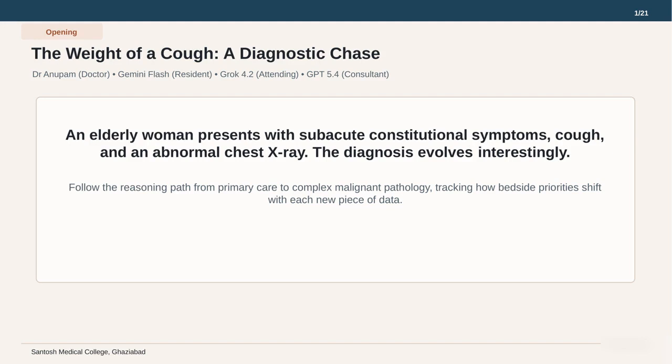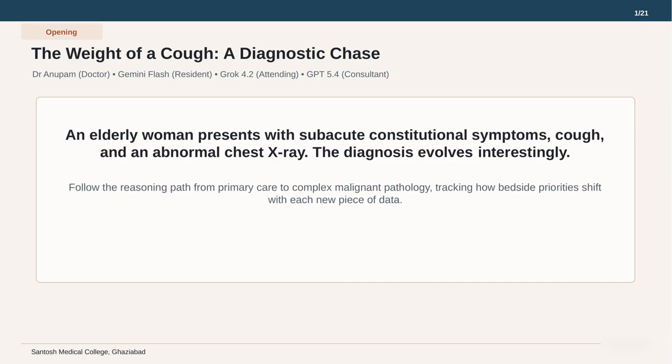Welcome to this clinical presentation titled The Weight of a Cough, a Diagnostic Chase. As you can see on this opening slide, we are tracking the case of an elderly woman who presents with subacute constitutional symptoms, a persistent cough, and an abnormal chest x ray. The case involves a hybrid clinical team of human and large language models, where user Dr. Anupam inputs case details to large language models Gemini, Grok, and GPT 5.4, which are in roles of resident, attending, and expert, respectively, mimicking real life grand rounds.